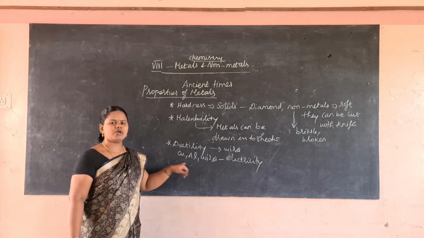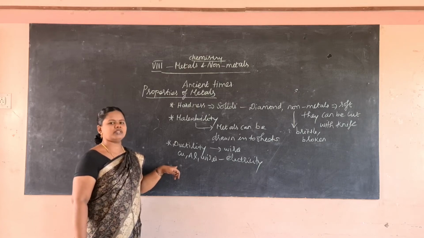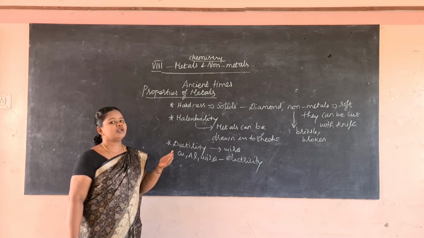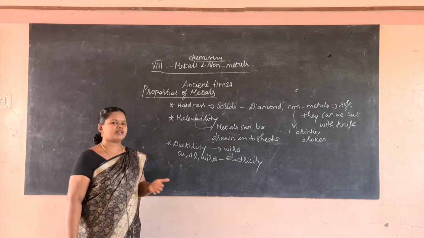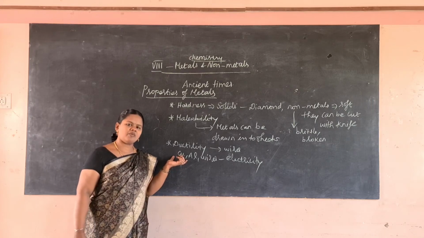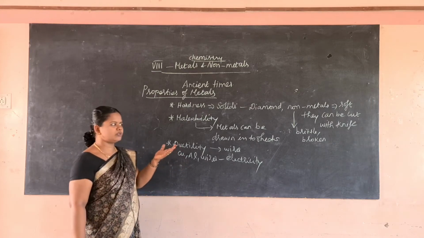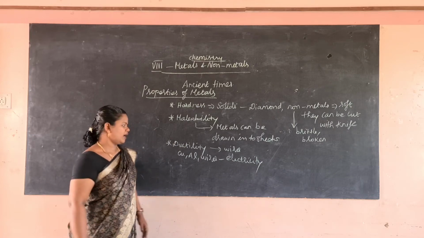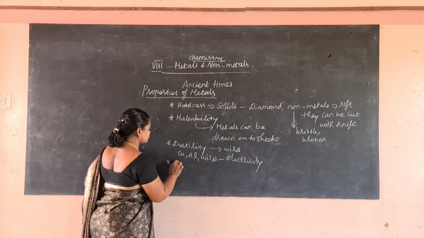Since they are good conductors, they are used to transfer electricity from one point to another point. We use copper and aluminum to prepare wires. What about non-metals? They cannot be drawn into wires. And then sonorous.